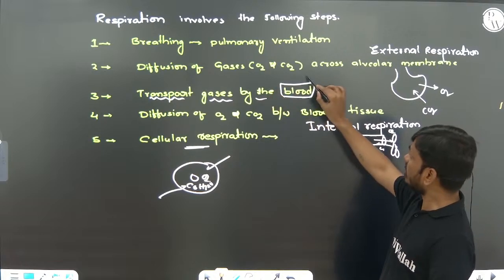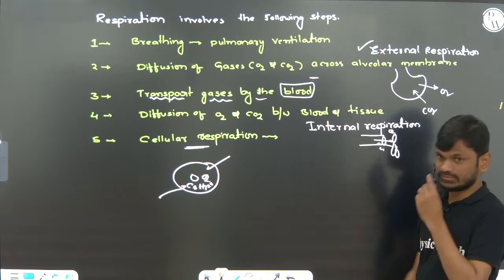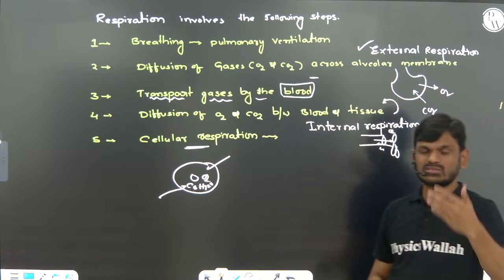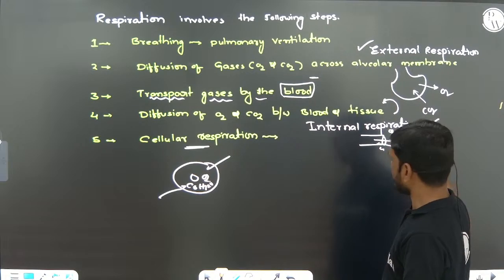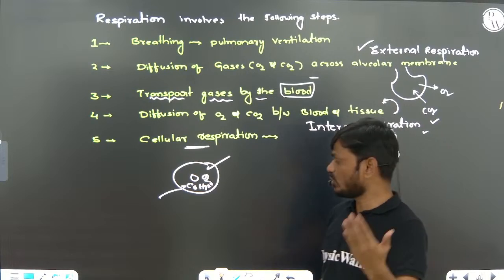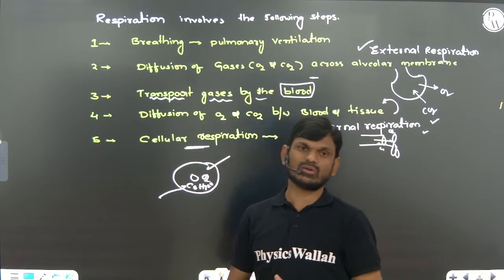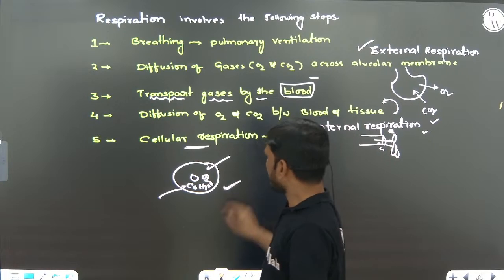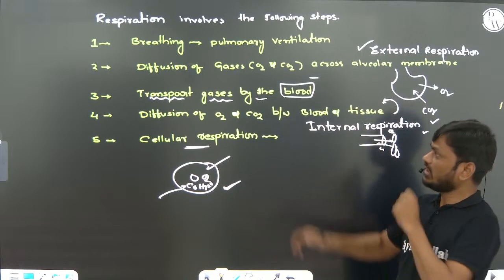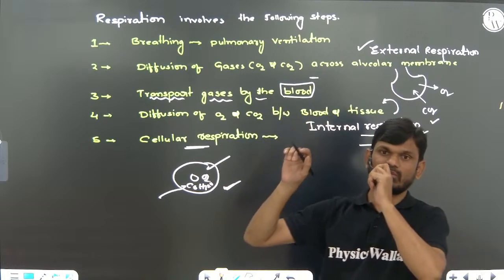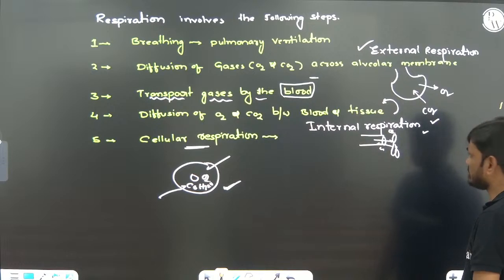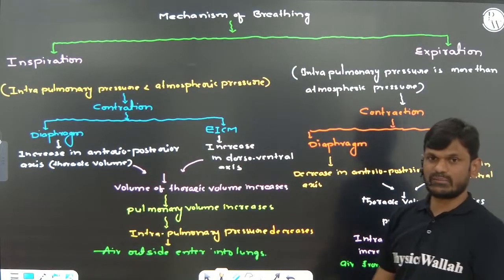Sometimes they will ask you about external respiration, and also internal respiration. The exchange of gases between blood and tissue is called internal respiration, and when oxygen enters the cell, combines with glucose and produces ATP energy by breakdown of glucose, it is called cellular respiration. I hope you understood this very important concept. They will ask a question on the arrangement of the steps involved in respiration.